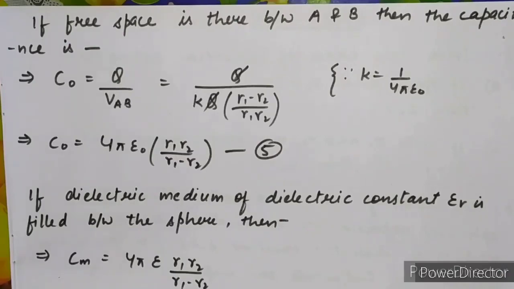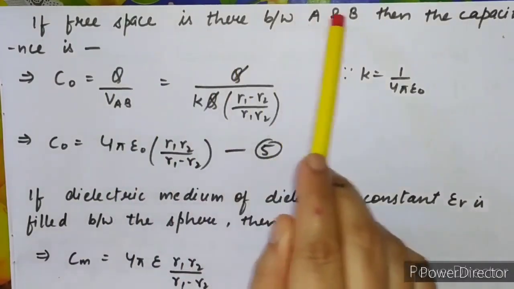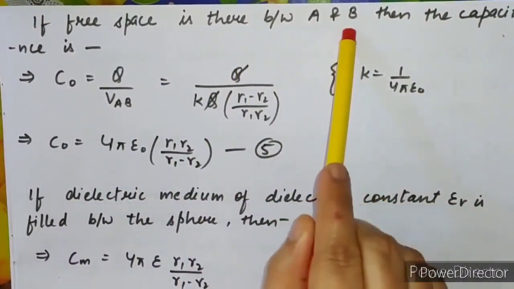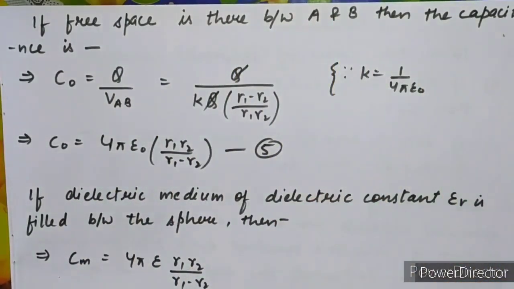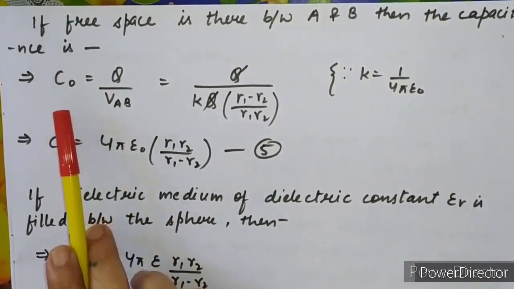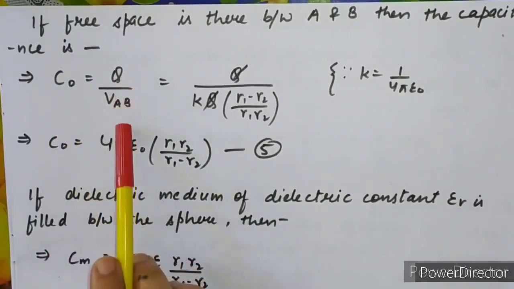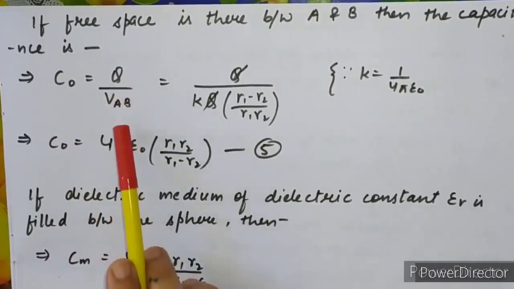So first of all, we are considering that if free space is there between spheres A and B, then what is the value of its capacitance? If it is free space, meaning vacuum or air is present, then the capacitance is denoted by C naught. So the formula is C equals Q upon V. Q is your charge, V is the potential difference between A and B.